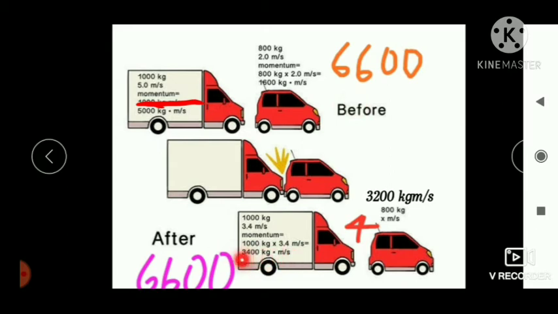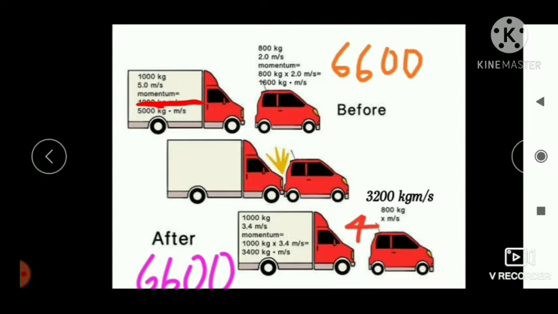Yes, 3400 kilogram meter per second plus 3200 kilogram meter per second, that is 6600 kilogram meter per second. So the momentum before collision and momentum after collision are the same. That means the momentum is conserved.